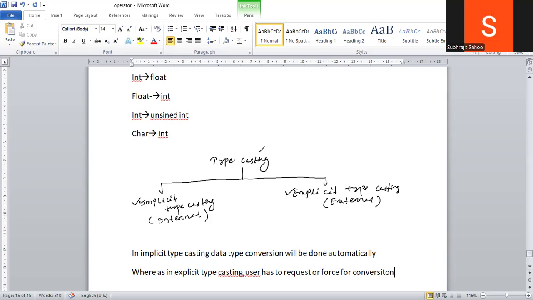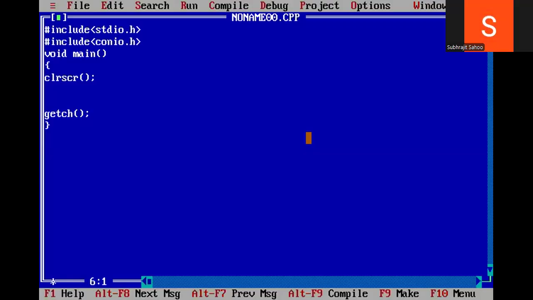Observe carefully. I have already discussed this concept of implicit typecasting in the earlier videos, but now I will recall it once again. Here I am declaring an integer variable a and assigning the value 99. Now I write printf with percent d comma a.